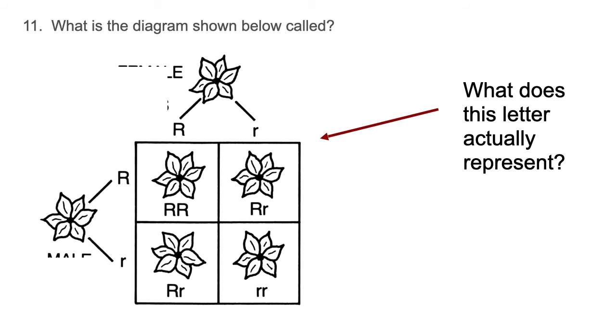So if we're crossing big R little r and big R little r, the genotypes in the squares are going to be what we actually end up with, right? So the letter actually represents the genotype, and then the flowers in this case are going to be phenotype.